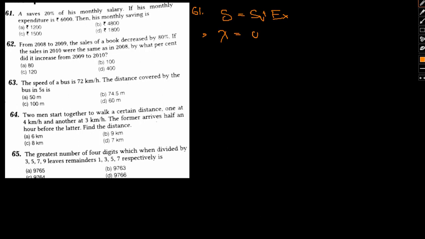So savings will be 0.2x, plus his expenditure is 6,000, so this will be 0.8x. Okay, so 0.8x will simply be 6,000. So therefore x can be written as